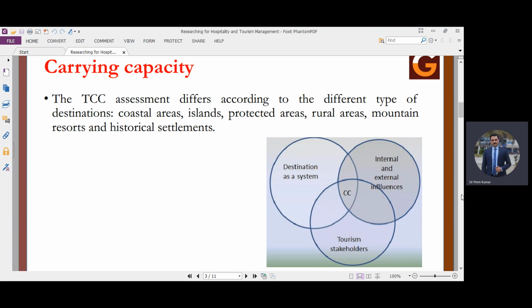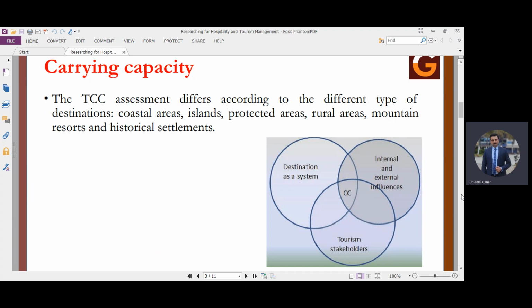For each type of destination, the points through which we calculate the carrying capacity may be different. For example, if it is a coastal area, we may look for different things. If it is an island, we may look for different parameters. If it is protected areas, we may look for different parameters.